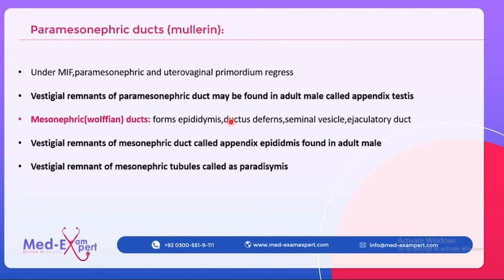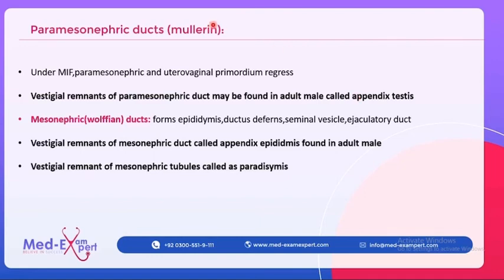Now the vestigial remnants of the mesonephric duct are called appendix epididymis, and the vestigial remnant of the mesonephric tubules is called the paradidymis. Not so important, but you should just have an idea that the mesonephric duct also has vestigial remnants.